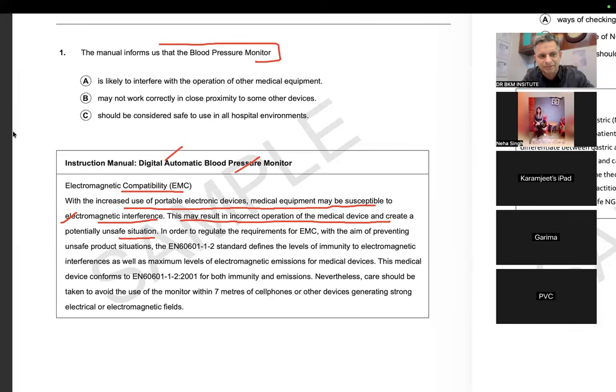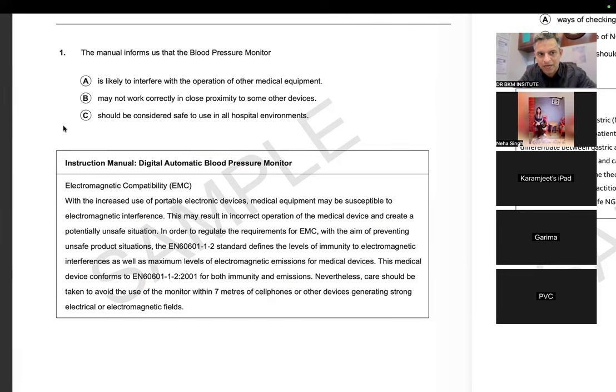So there are medical devices which provide immunity so that our readings do not change. Nevertheless always means however. Some people do not understand this word. This also I teach in vocabulary as well. Nevertheless means however, but care should be taken to avoid using the monitor within 7 meters of cell phones or other devices generating strong electrical or magnetic fields. So if our mobile phone is producing strong electromagnetic fields, then it should be kept at least 7 meters away.